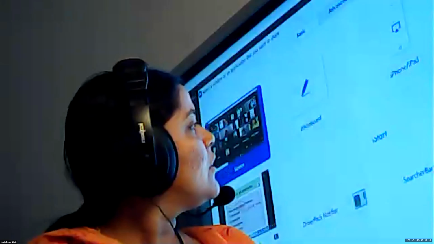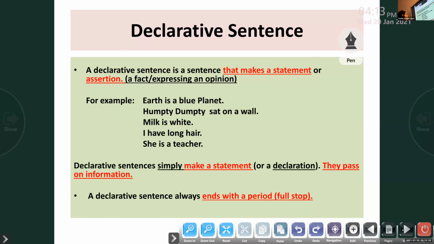Right? So we are going to talk about the second kind of sentence, which is known as imperative sentence. What do you mean by imperative sentence, children? Do you have any idea? No, ma'am, no idea. First time you are learning. Okay, let us explain a declarative sentence with the help of this PowerPoint presentation.